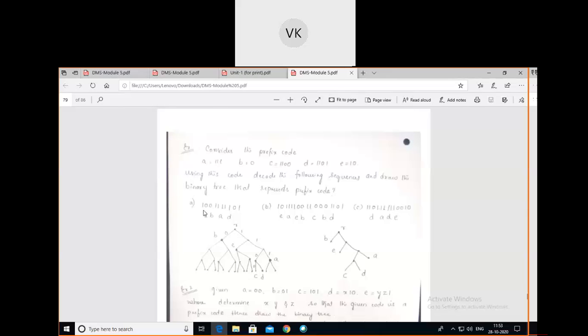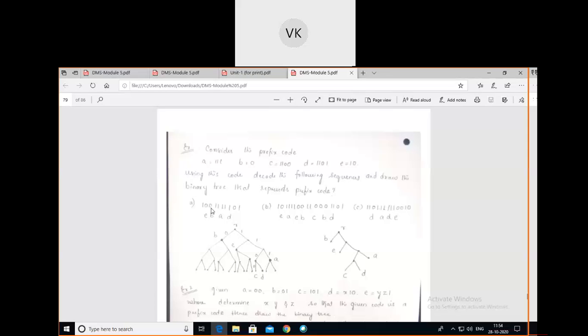Then after that you combine one more digit. That is 10. You check whether any symbol is having 10. No, no. Yes, E is having 10. The representation is done by the symbol E, so you write E here. The first two digits are over, represented by the symbol E, so leave it.